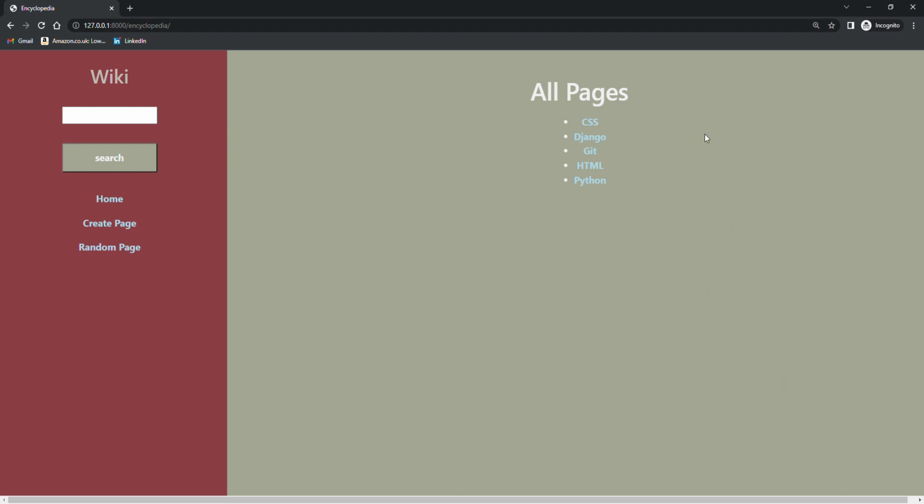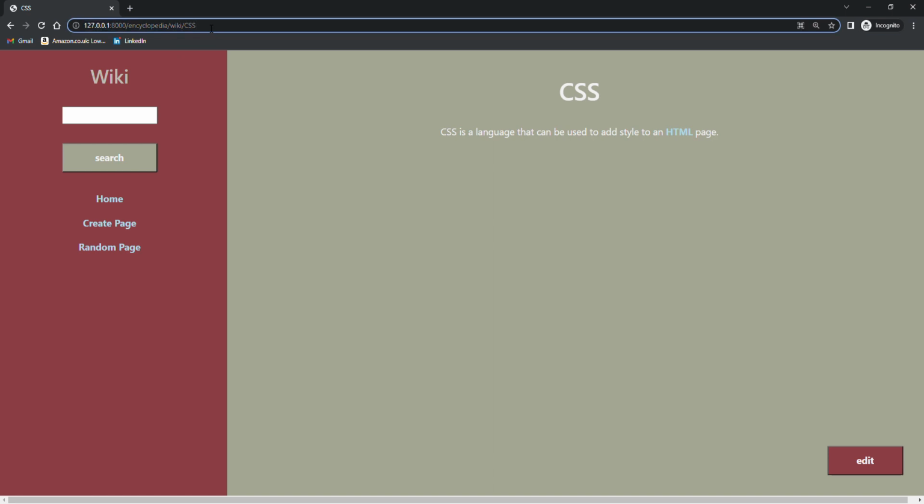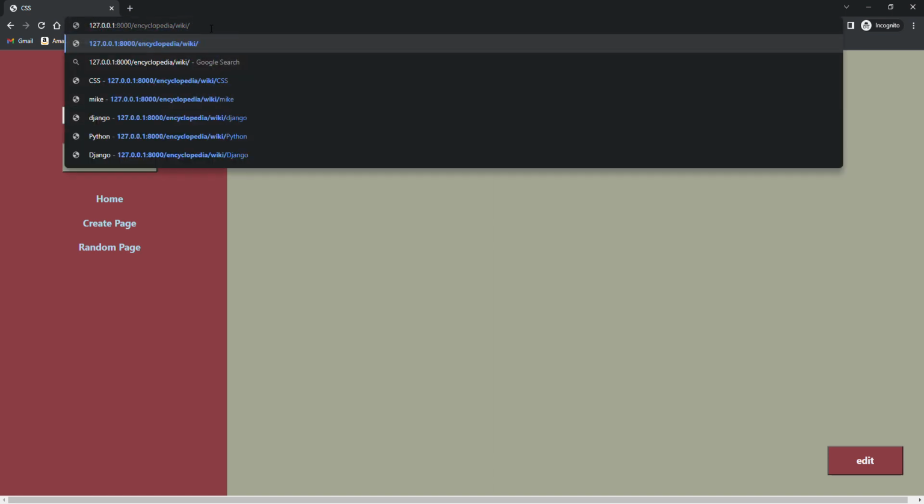And if we click on the top one there, CSS, we are taken to the CSS entry page, which was written in Markdown and has been converted to HTML using a routine that I programmed myself. If we go to the top here, we can look in the URL and we can see under Wiki we have CSS. If we decide to put in something bogus, like we just put in nonsense,